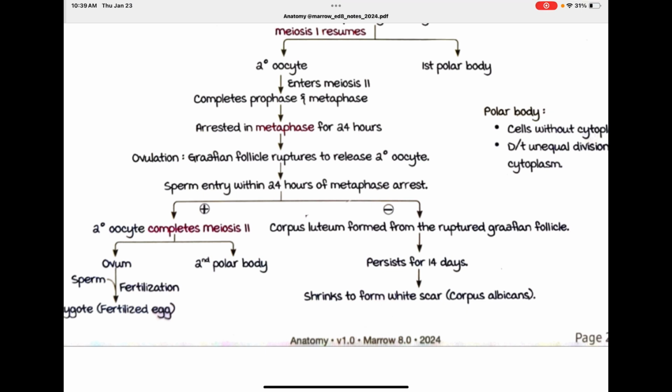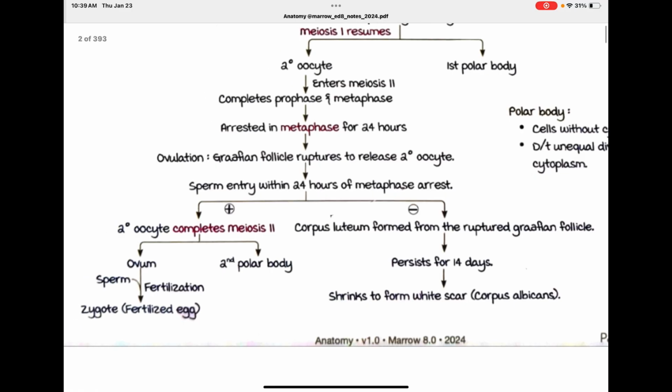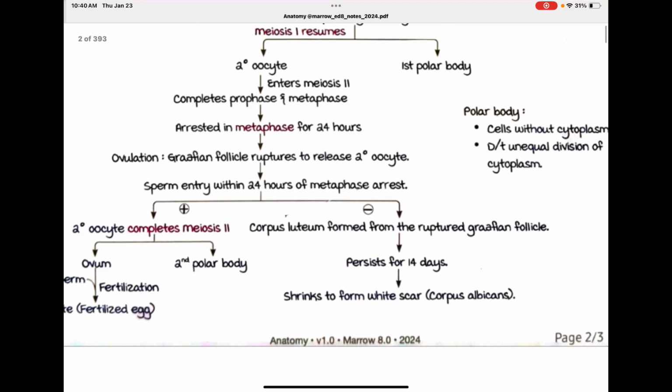Sperm entry must occur within 24 hours of metaphase arrest. If present, the secondary oocyte will complete meiosis 2 and create an ovum and a second polar body. The ovum and sperm undergo fertilization to form a zygote, the fertilized egg.